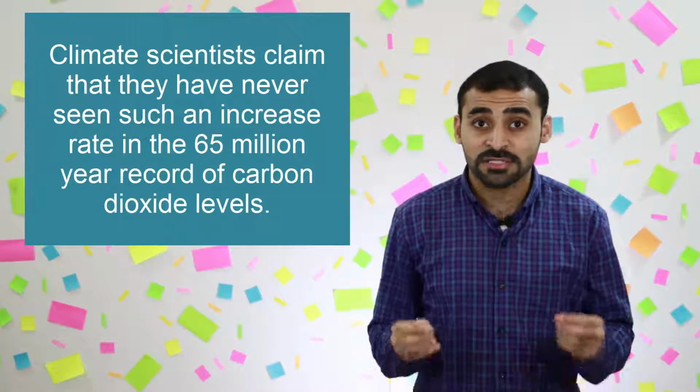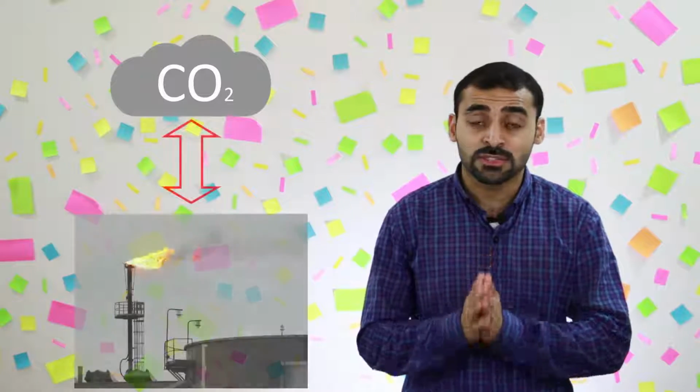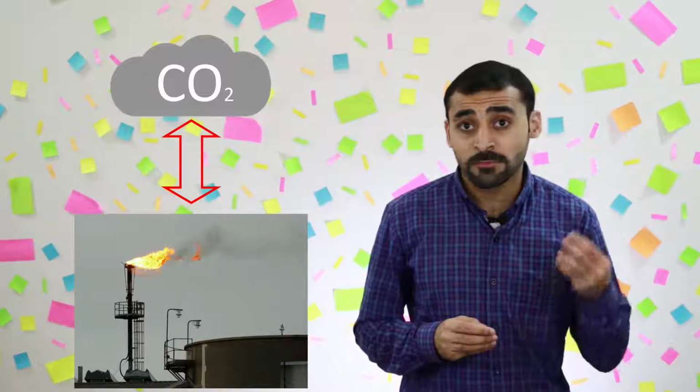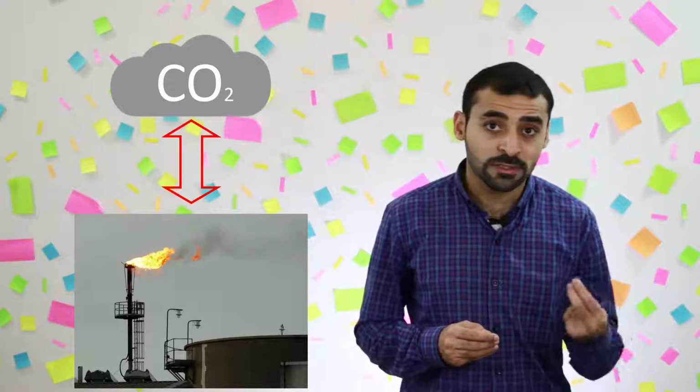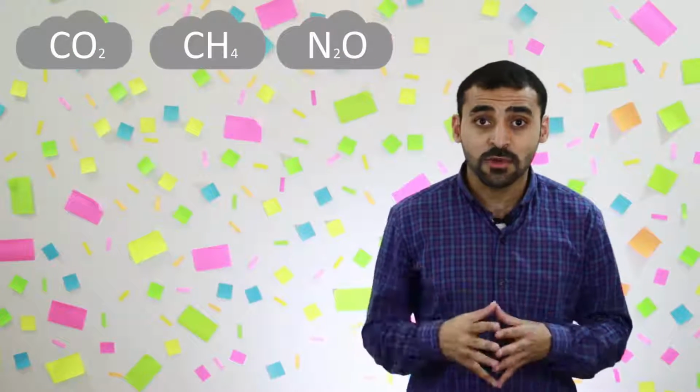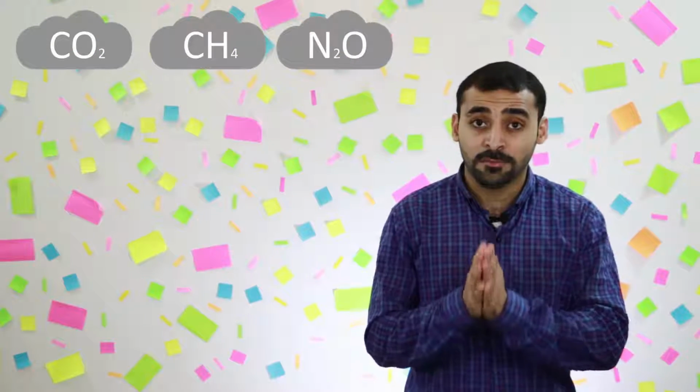Just a note on the side, we often give special attention to carbon dioxide concentration in the atmosphere because it is the most related to human industrial activities. However, if we are to compare an equivalent concentration of carbon dioxide, methane, and nitrous oxide, we'll still get a big jump.